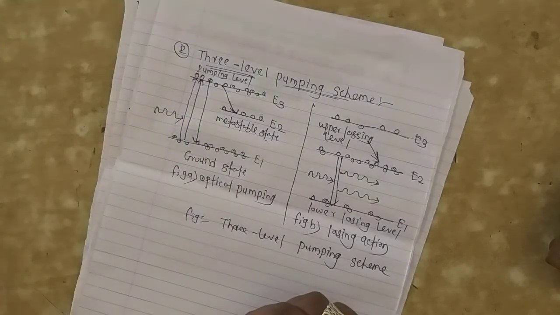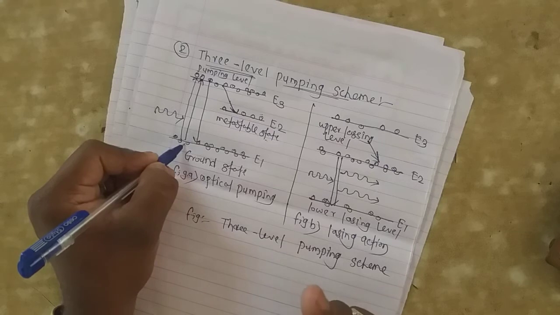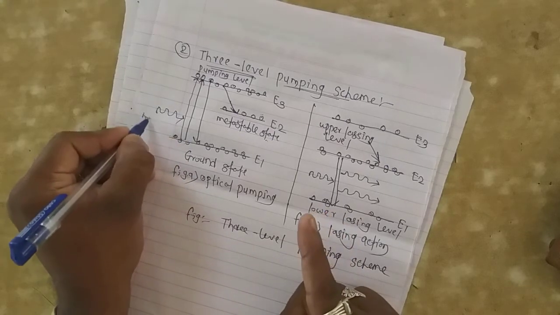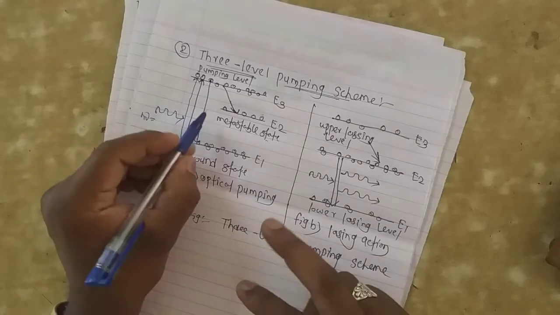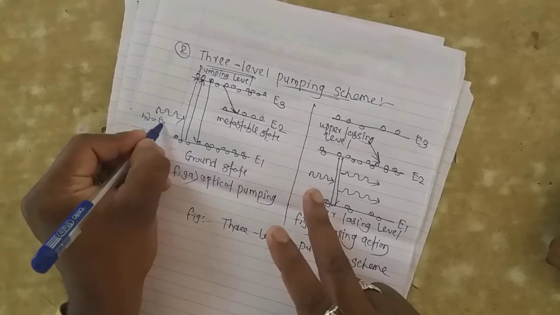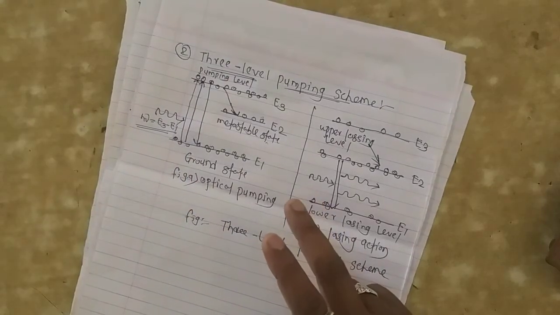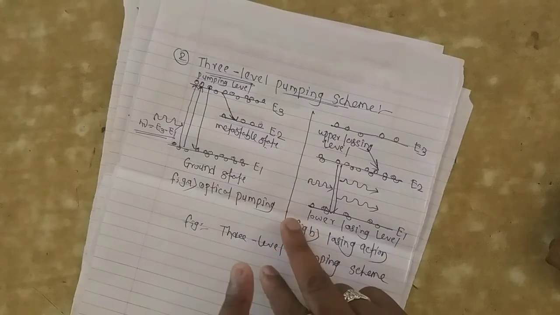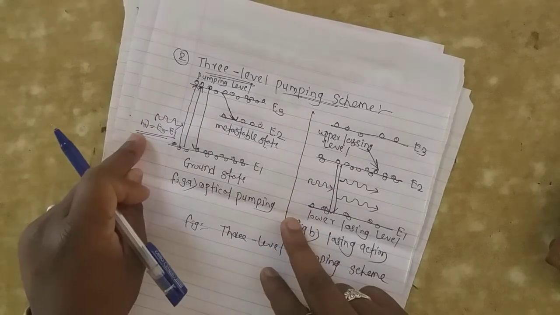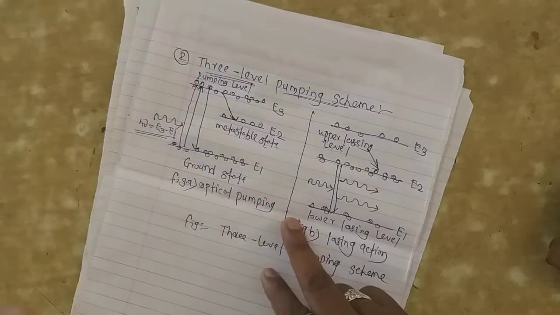Population of the ground state is more. Then the photon energy h nu incident on that ground state atom is equal to the difference between the levels. In the 3 level system, that photon energy is E3 minus E1. In a 2 level system, that photon energy is E2 minus E1, but in the 3 level pumping scheme, the photon energy is E3 minus E1, that is the upper level minus the lower level.